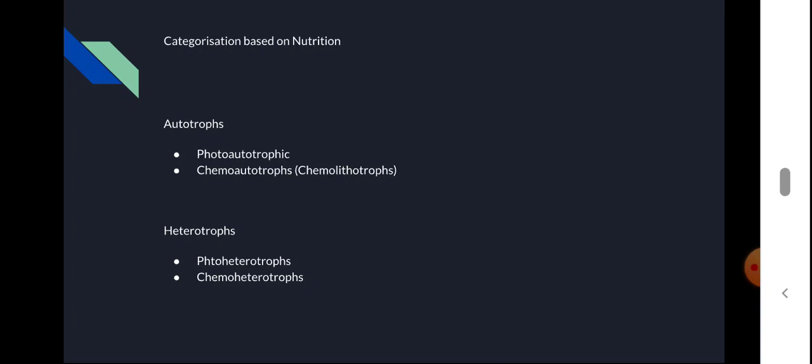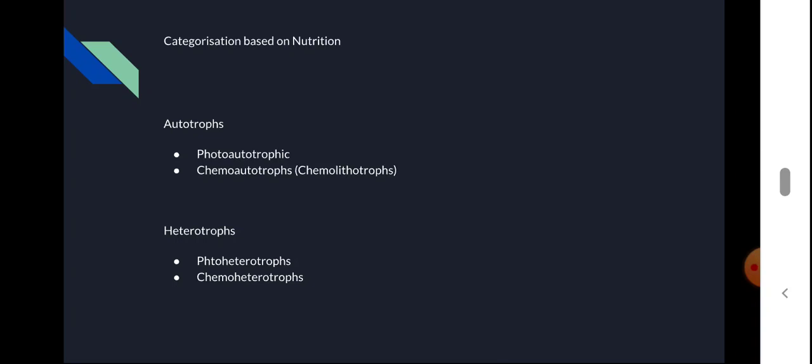These prokaryotes also synthesize their own food like plants, but there are these differences. They do not use water. Then they are using bacteriochlorophyll. This bacteriochlorophyll is not placed into chloroplast; it is located on the inner regions of the plasma membrane. These are the major differences from higher plants.